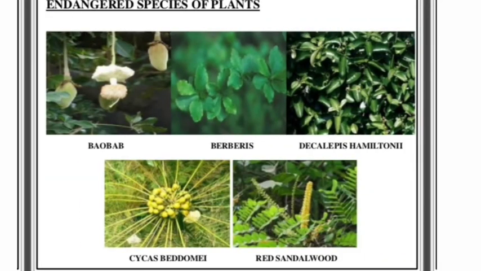The endangered species of plants are the baobab plant, berberis, Decalepis hamiltonii, Cycas beddomei, and red sandalwood. These plants are found in very small numbers, and we should take care of them so that they can survive. Otherwise, these species are endangered and they will become extinct in a very short period of time.